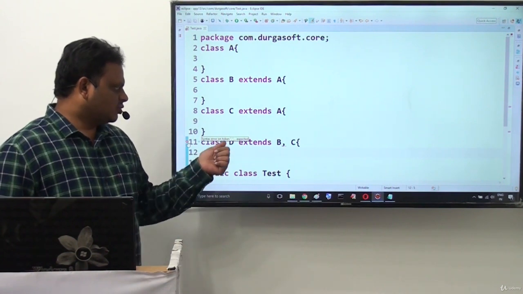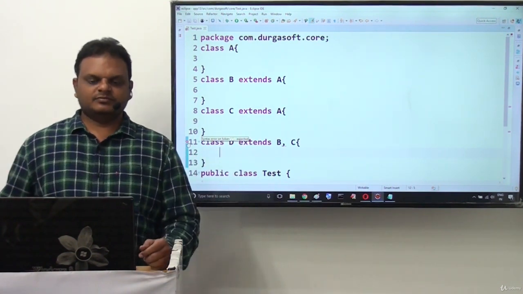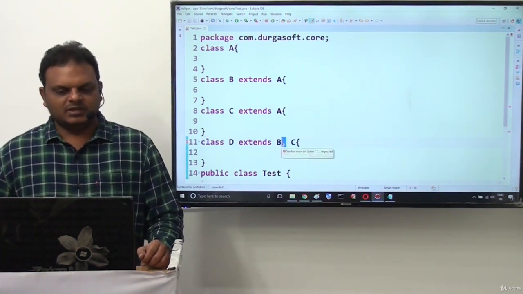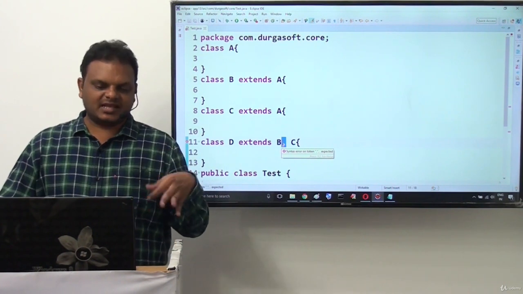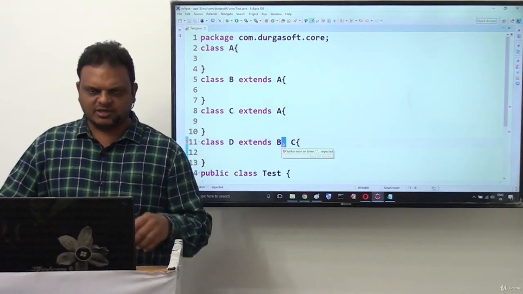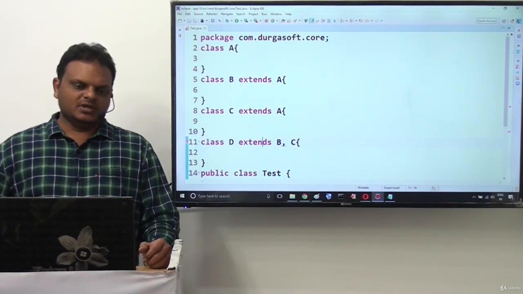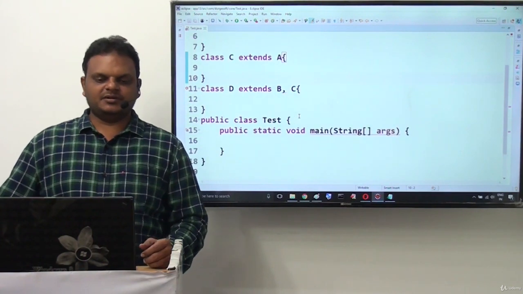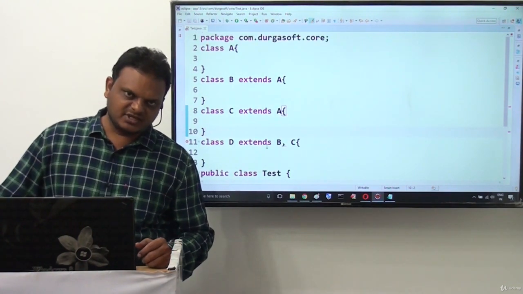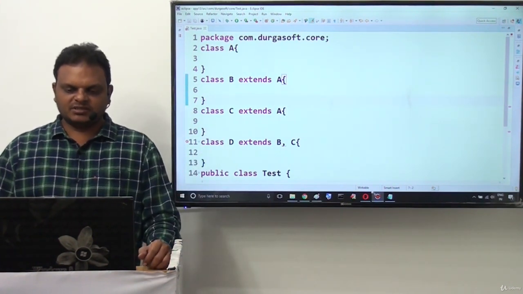Syntax error: token comma or something else is expected. Why? Because in the syntax of a class, after the extends keyword a class name is allowed, but a comma and another class name do not exist. That's why we get a compilation error. So the extends keyword does not allow more than one superclass name along with a single subclass. So hybrid inheritance is not possible in Java.